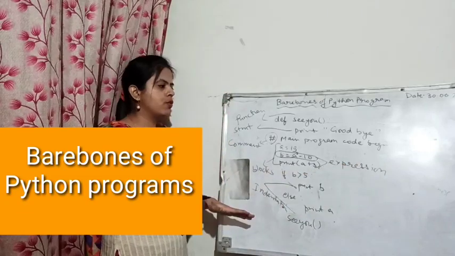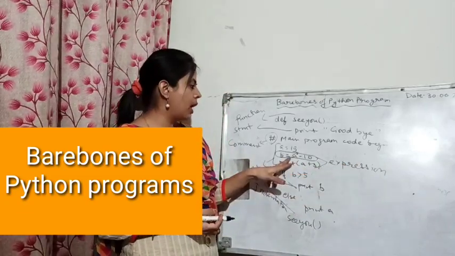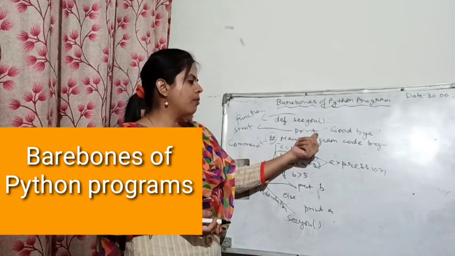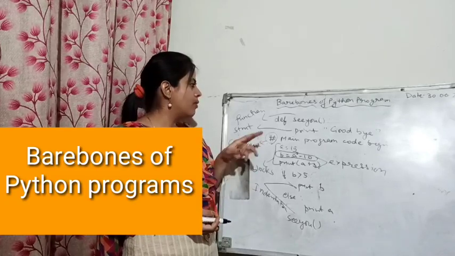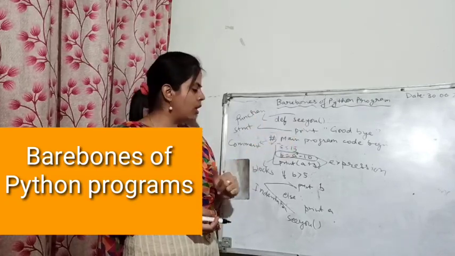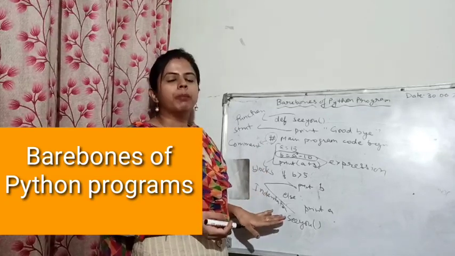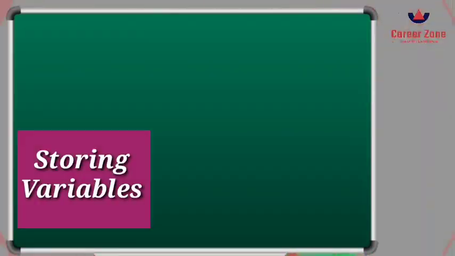So the first one which we have studied, the expression, we have found in the program. Then the statement, which is here in the program. Then the comment, which is also here. Then the function, which is also here. Then the blocks and indentation. So this is how the different bare bones are bifurcated, and we will be using all these in the programs.